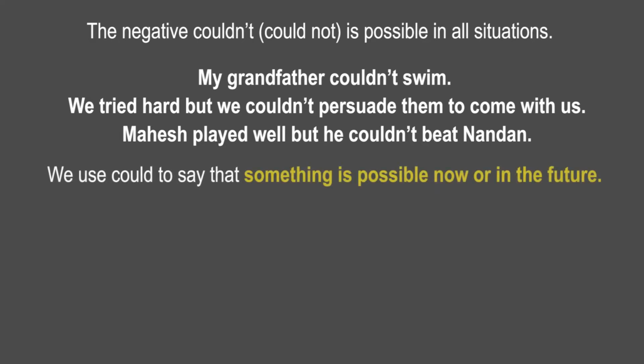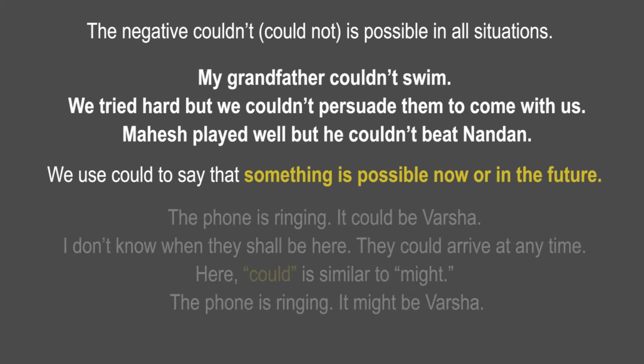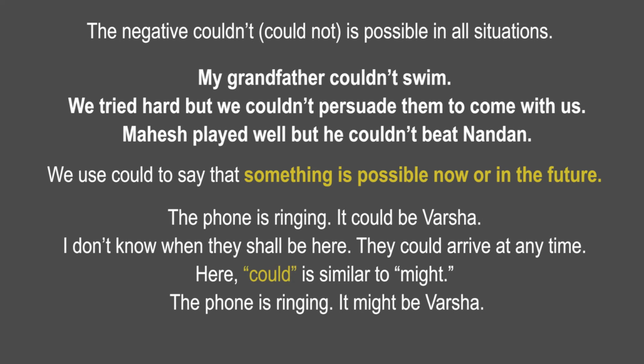We use could to say that something is possible now or in the future. The phone is ringing. It could be Varsha. I don't know when they will be here. They could arrive at any time. Here could is similar to might. The phone is ringing. It might be Varsha.